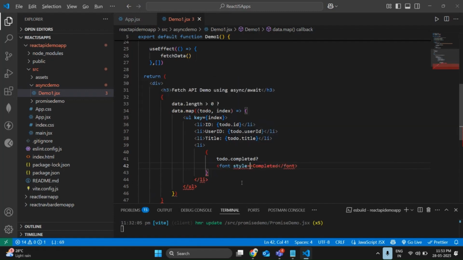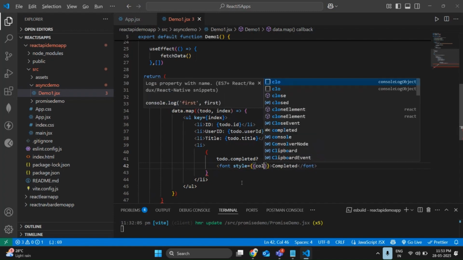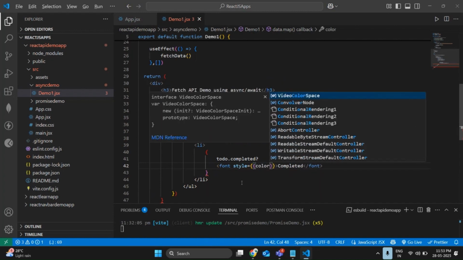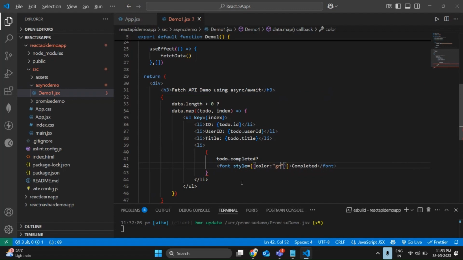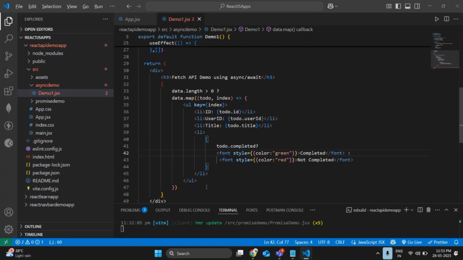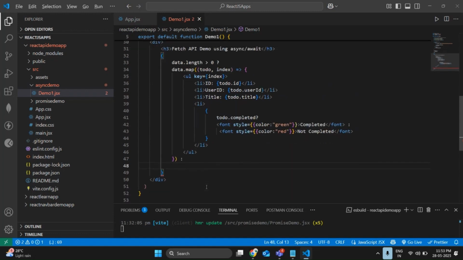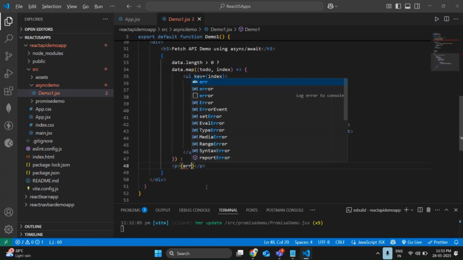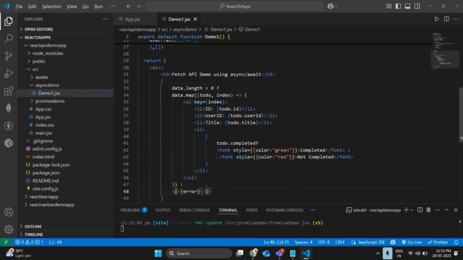Style is equal to curly brace color, double quotes green. So let me copy again. Done as of now. Let me change this to red, and it is also not completed. So we are getting this because of the question mark. If either of them is wrong, let me pass the error message. So done as of now.